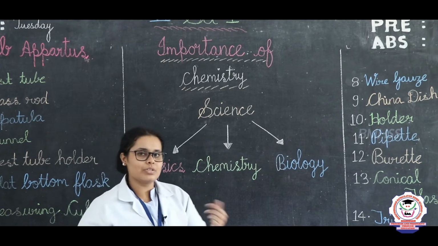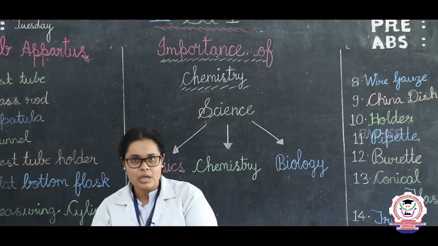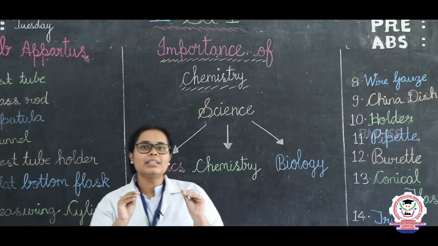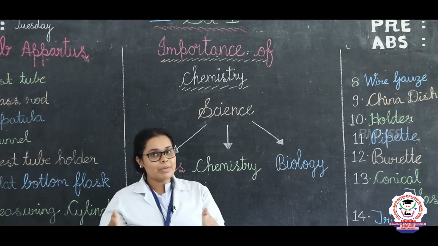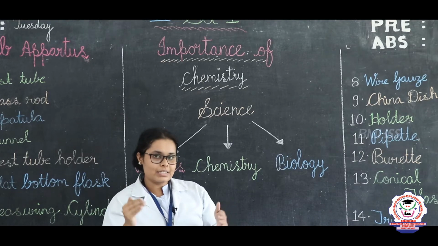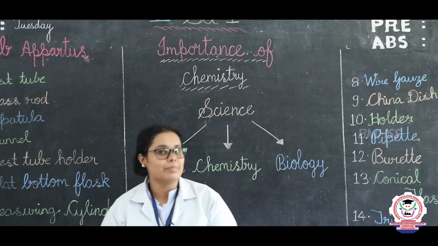So what is chemistry, students? Anything which is having some kind of weight or some kind of mass and it acquires a space, that is called a matter. So this matter, how it is made, that complex thing is discussed in the form of chemistry. So let's first study what the full form of chemistry means.